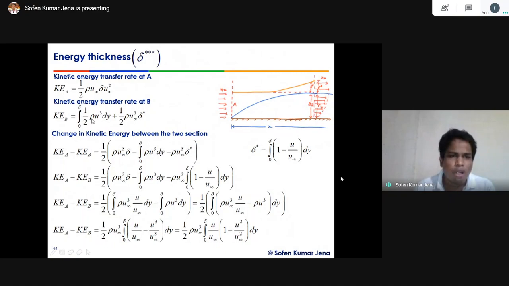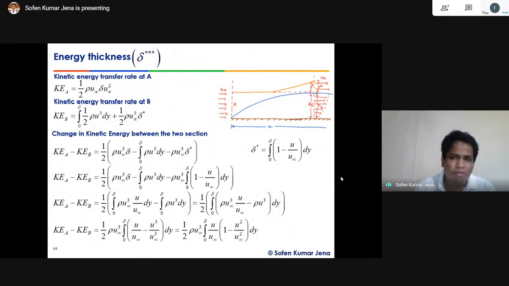This will be rho u q dy, right? Because here the mass flow rate equals rho u delta, where delta will be y. Okay, for a small distance dy, that will be multiplied by u square. If you do it like that, this is the integral from 0 to delta of half rho u q dy. This is the mass per